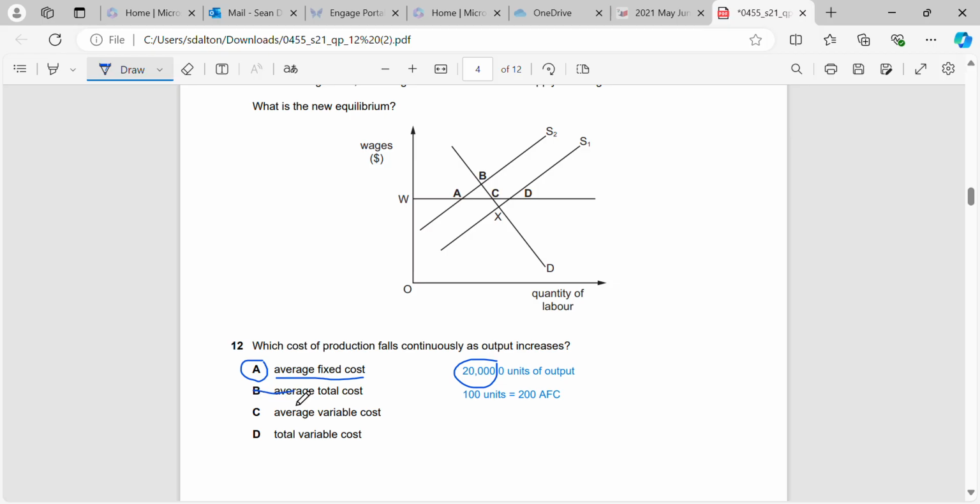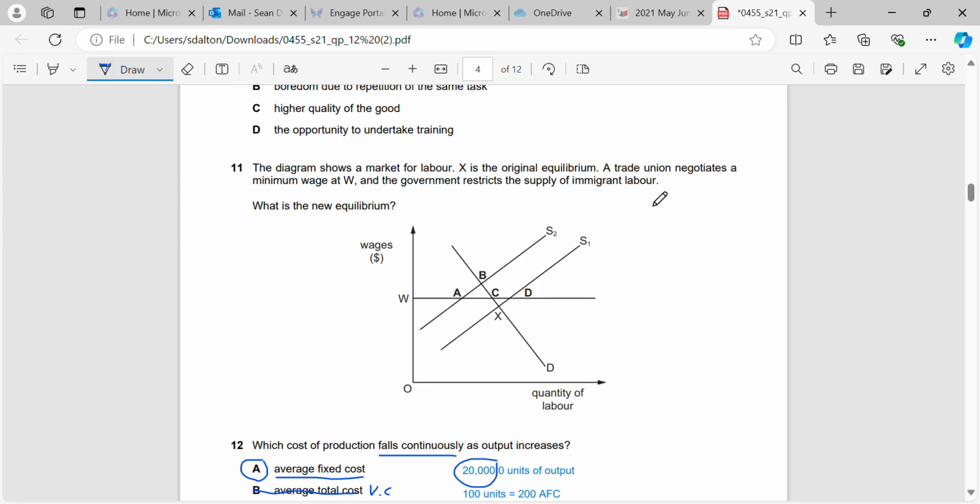Whereas our average total cost could still increase because of our variable costs. Our variable costs could get higher as our output goes up, and therefore our total variable cost could increase due to our variable costs increasing also. But fixed cost will stay the same. Variable cost will change, so it may actually increase as output increases, but average fixed cost will always go down as we start to produce more.